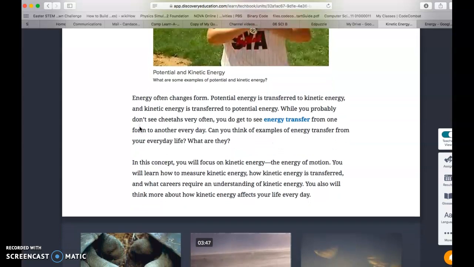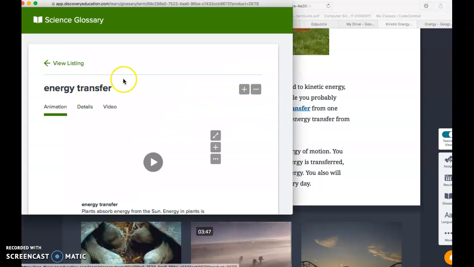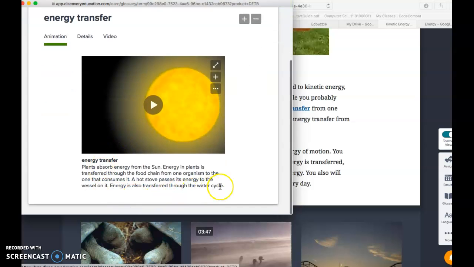Now, we know that energy can change forms. So kinetic energy, that falling leaf, can transfer into potential energy, and potential energy can transfer into kinetic energy. And so that energy transfer is always happening. And I love it because if you click on the energy transfer word, it takes us to our glossary, and it talks about energy transfer just from the last unit that we studied, that most of our energy comes from the sun. Plants absorb this energy from the sun. It transfers it to chemical energy in the plant, which then gets eaten by other animals and enters our food chain, okay? And so we have our energy transfer happening up through our food chain.